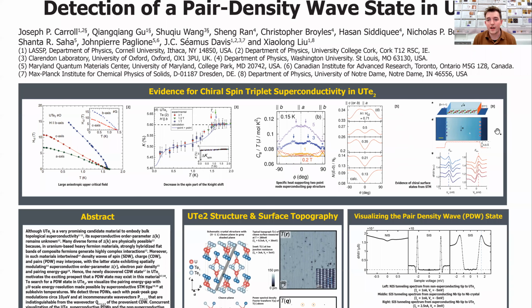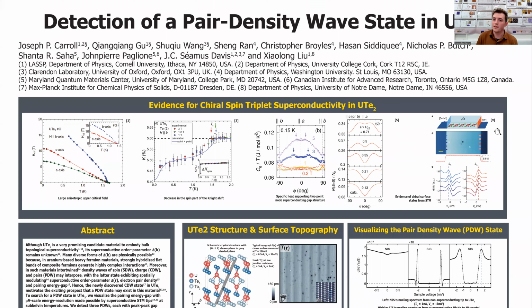Hello, my name is Joseph Carroll, and I am here in University College Cork in Professor Seamus Davis's research group, where we study unconventional superconductivity, typically through scanning tunneling microscopy, or STM. And today I'd like to talk about the detection of a pair density wave state in uranium ditelluride.